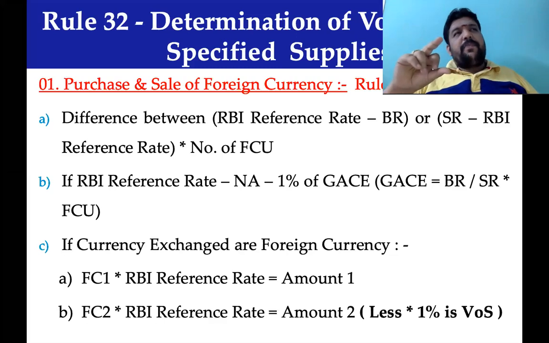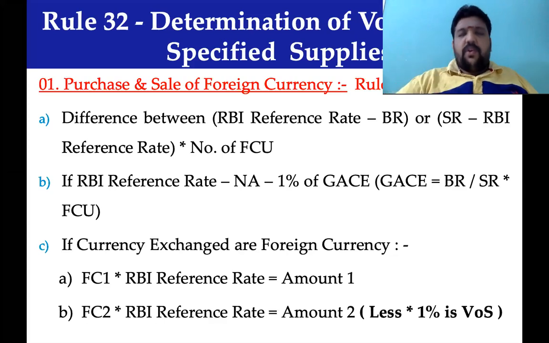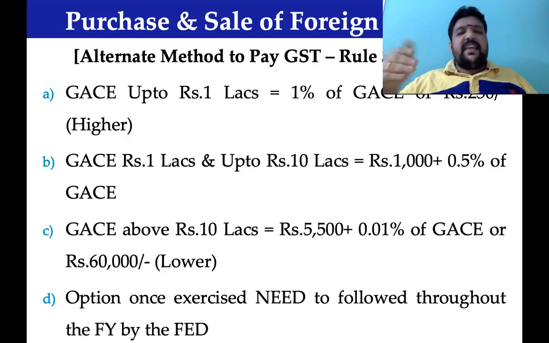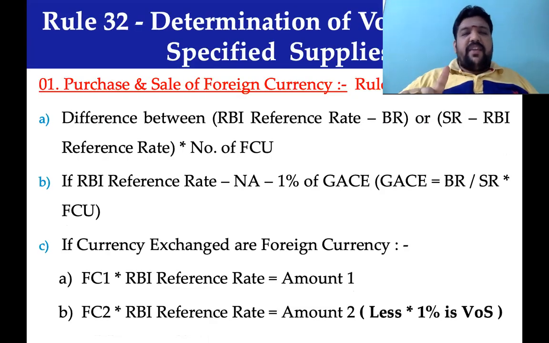this discussion. When it comes to foreign exchange dealer, the government came out and told that we will give you two options. Option one, determination of value of supply as per the RBI reference rate. Option two, determining value of supply based on your gross amount of currency exchange, GACE. Based on currency exchanged, one method. Based on RBI reference rate, another method.